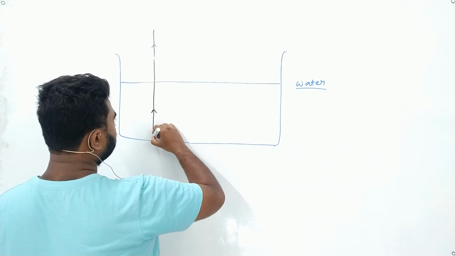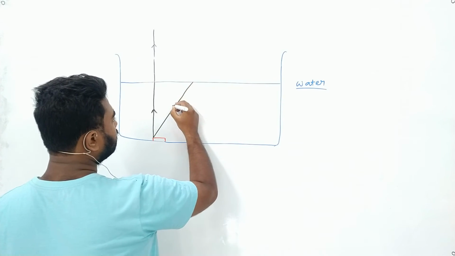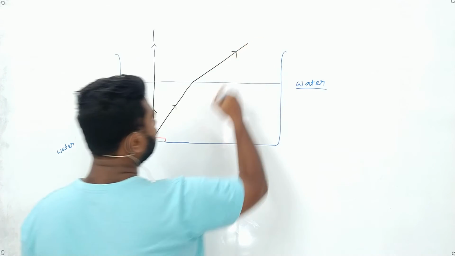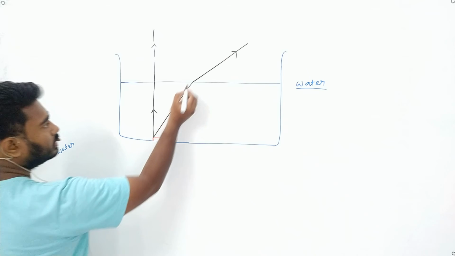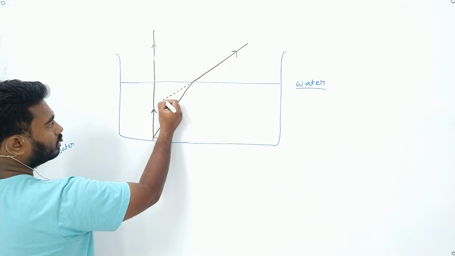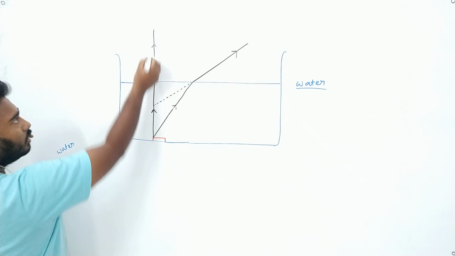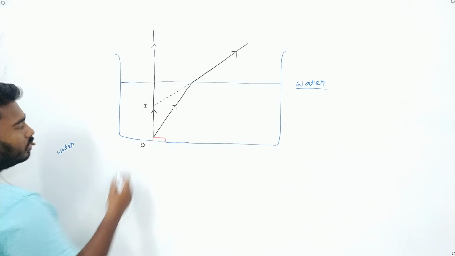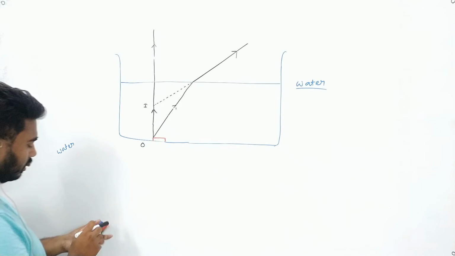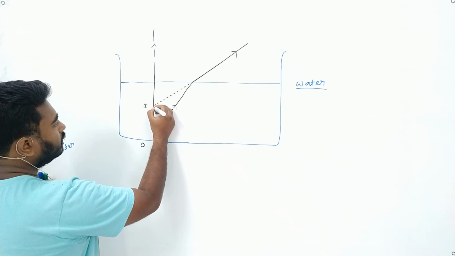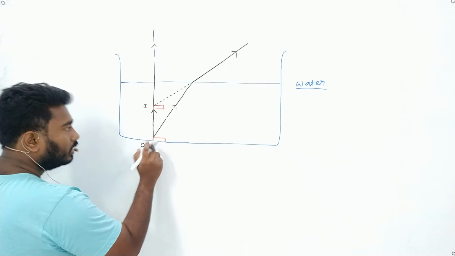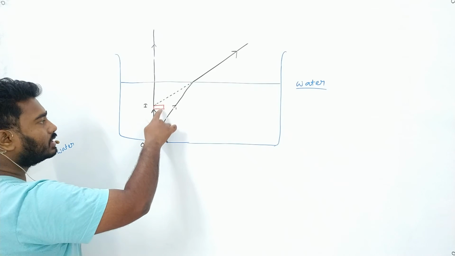Now suppose it falls at some other distance and it got refracted and it went in some other direction. In this case, if we extend that back, and we extend this portion back, the image will be formed here, and this is the object. So what will happen is that it will feel as if the image is here. So the original object is this one. This is the image which we will feel as if it is there.